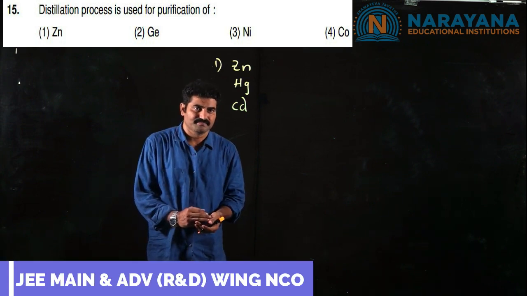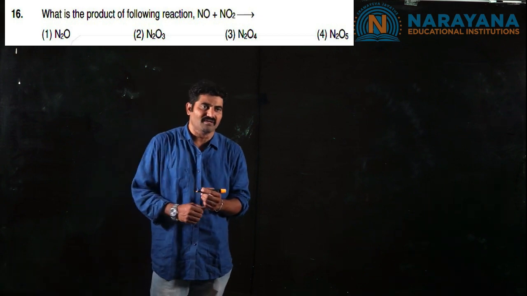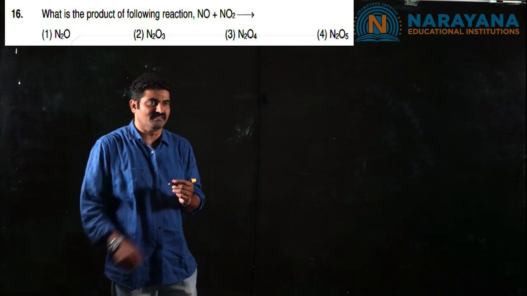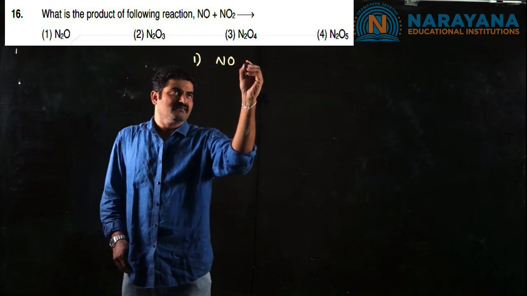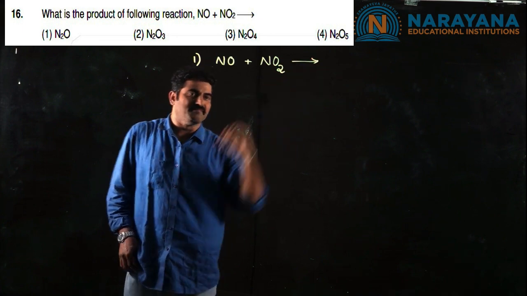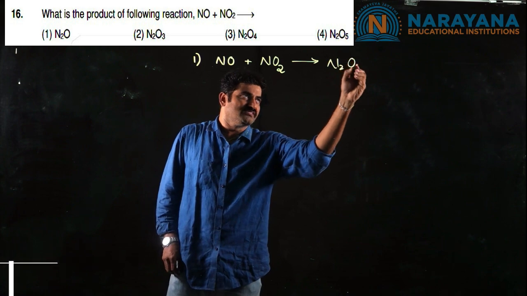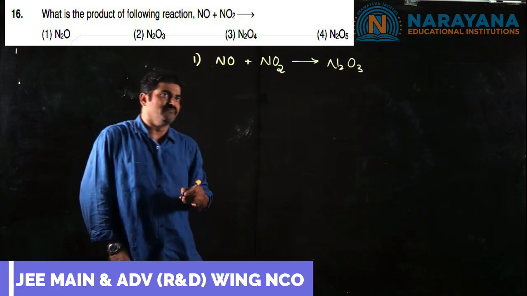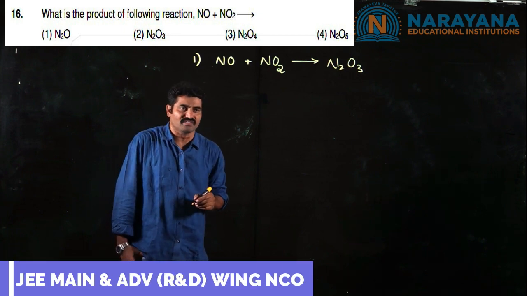Next question is also again a purely memory based question from P block. It is regarding the oxides of nitrogen. The question asked is, by combining an equimolar mixture of NO and NO2, which oxide can be produced? This is a straight theory based question. The answer is nitrogen sesquioxide. If you mix an equimolar mixture of NO and NO2, you will get N2O3 as the main product.